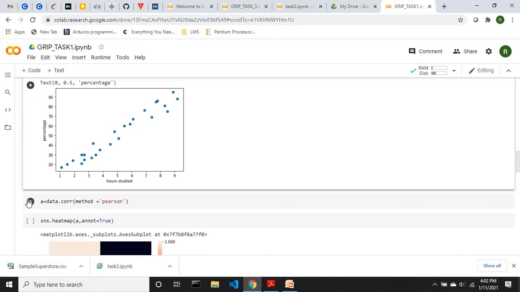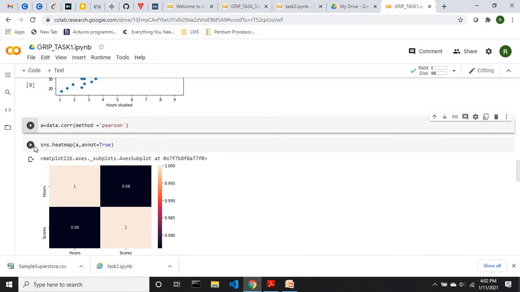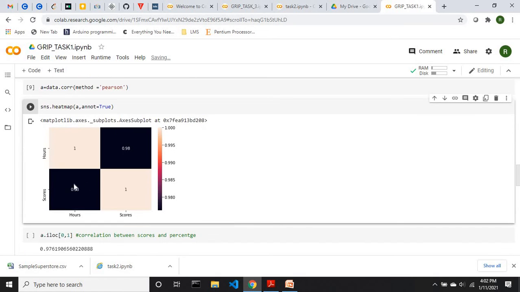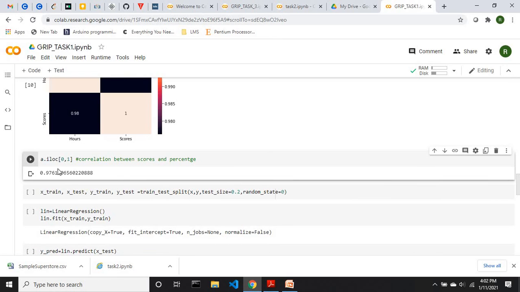Now we are going to calculate the correlation. I'll show you how it looks. I have calculated the correlation, and to represent it better, I have used the heat map. If we see the correlation between the number of hours studied and the score, it is 0.98, which means it's highly correlated. If you want to see it number-wise, it's this: the correlation between the number of hours and the score is 0.9761, or 0.98.